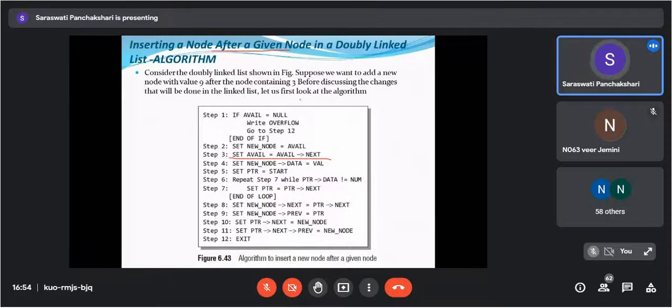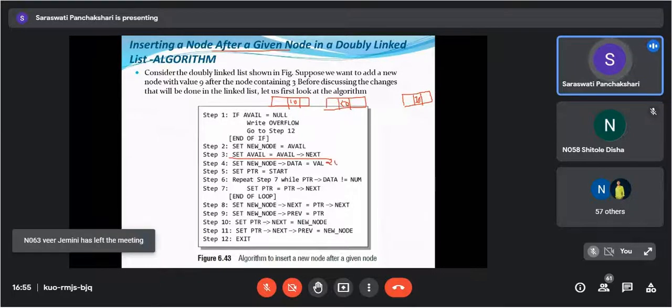After a given node, just assume that mistakenly I drew it elsewhere. Assume this is the list: 10, 20, 30 is there. And where we want to insert? After this node, after a given node. So we'll consider val equals to 20. After this 20, I want to go. Now PTR is equals to start, and your PTR is again pointing to this one.